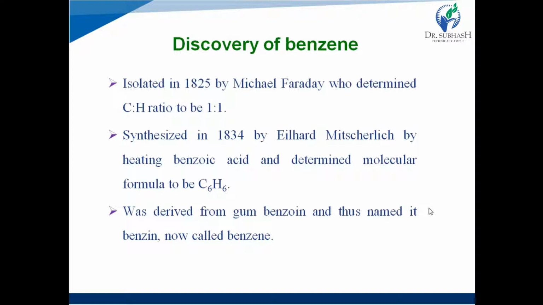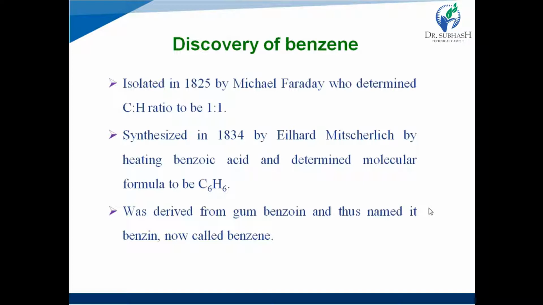So, it was first isolated by Michael Faraday in 1825 and he determined the ratio of carbon and hydrogen atoms in benzene to be 1:1. That means if 2 carbons are present, it corresponds to 2 hydrogen atoms. Same number of carbon and hydrogen atoms are present in the structure of benzene.